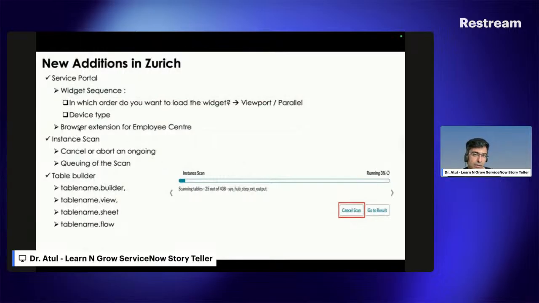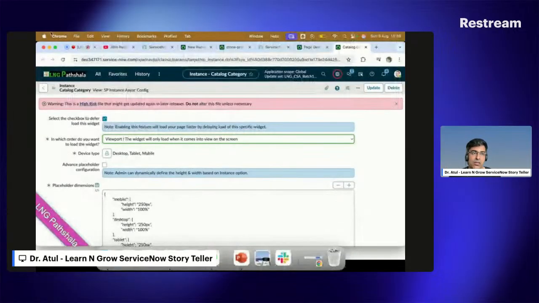Definitely the browser extension for Employee Center. I tried to find out that now you can add the extension in your browser for your Employee Center as well. This is what I'm exploring, but I'm not 100% sure how it's going to work. Then the instance scan. Now if you see, we are getting more and more on the performance perspective. We saw the page analyzer first, then the performance analyzer, and now I'm coming to the instance scan as well.